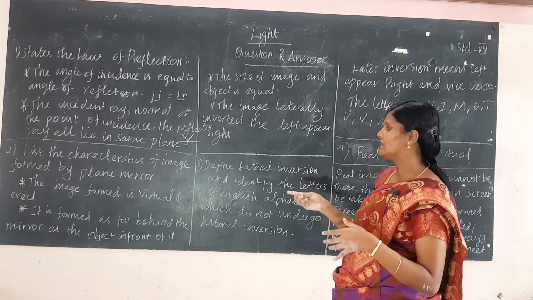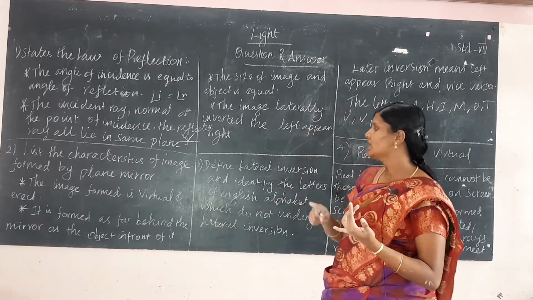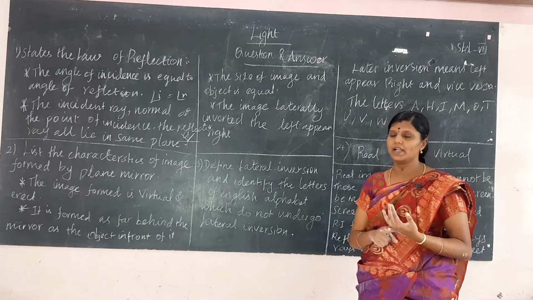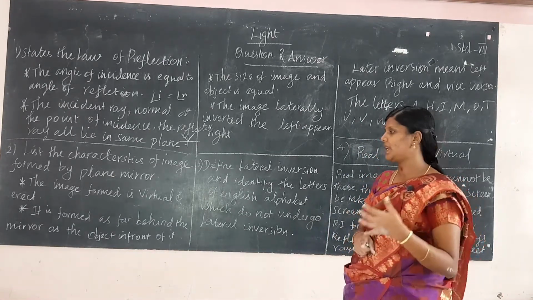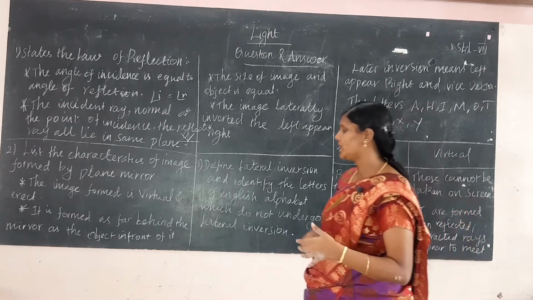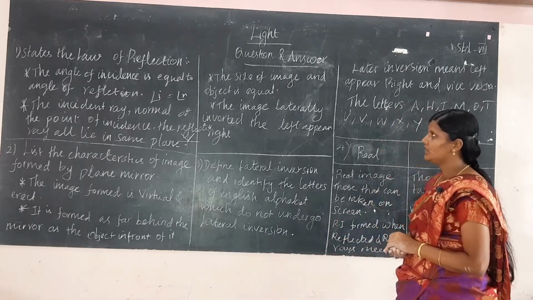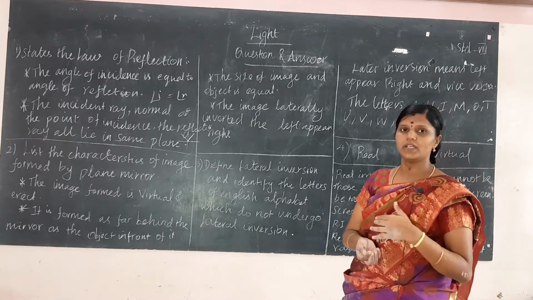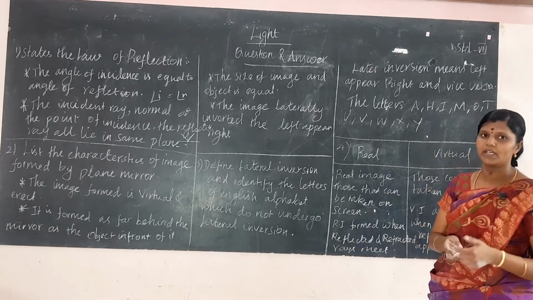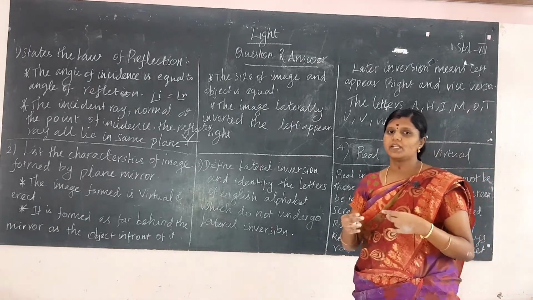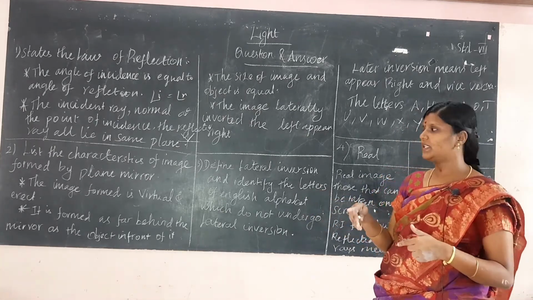So, list the characteristics of the image formed by a plane mirror. The first is that the image formed is virtual and erect, and it is formed as far behind the plane mirror as the object is in front of it. The next is that the size of the image and object is equal, and the image is laterally inverted: left appears right, and right appears left. These are the characteristics of the image formed by a plane mirror.